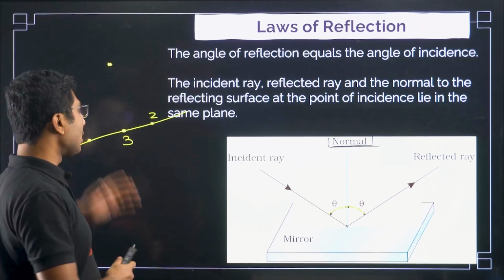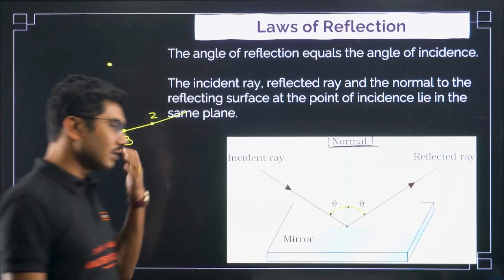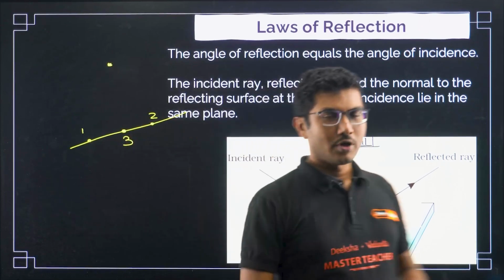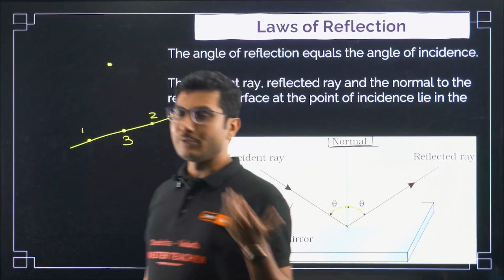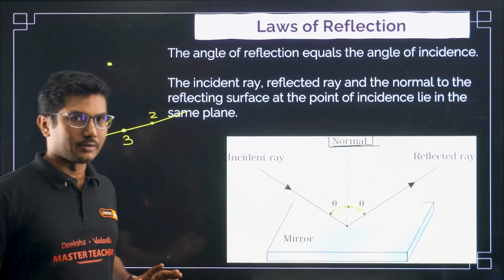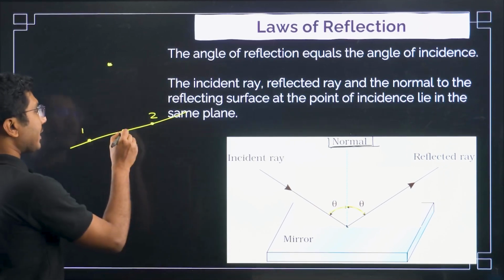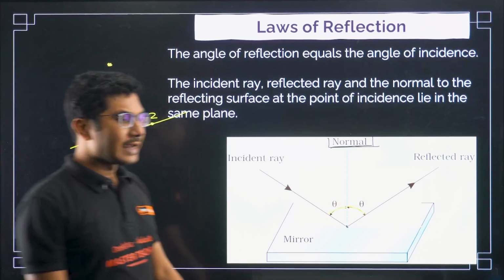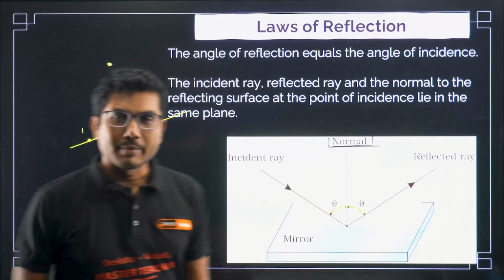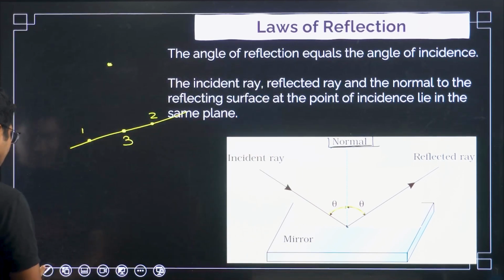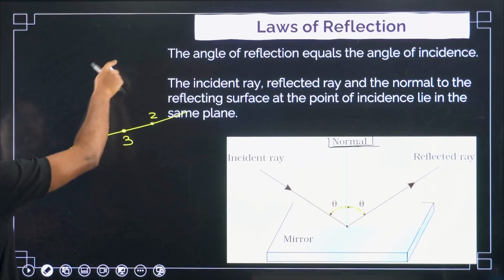The problem occurs when the third point or third line comes into the picture. With two lines, you can always construct a plane. No new thing about that. But as soon as the third point comes, it may or may not lie on the line based on its location. If it does, we say they are collinear.